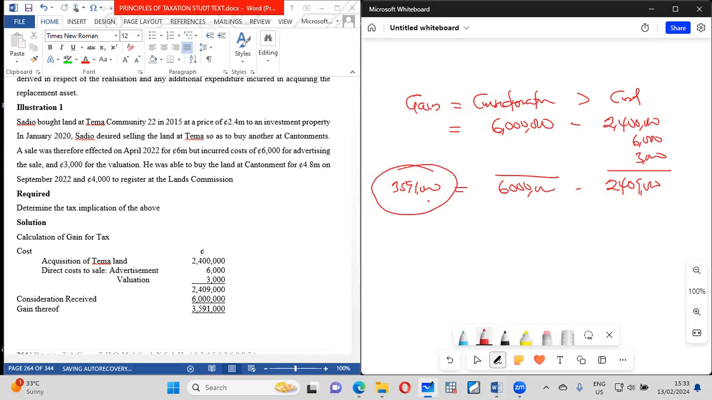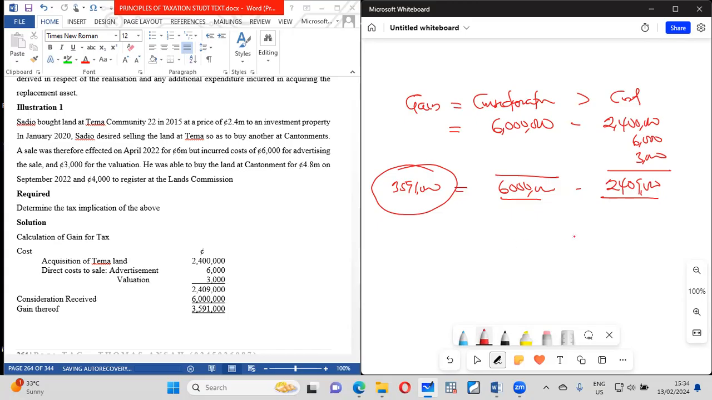But what is happening is that the net cost of the replacement must be calculated. What is the net cost of the replacement? You see, we are told that after he sold this one and had this, he actually replaced it. What was the cost of replacing it? As you can see, he had to go and buy another land again for 4.8 million.